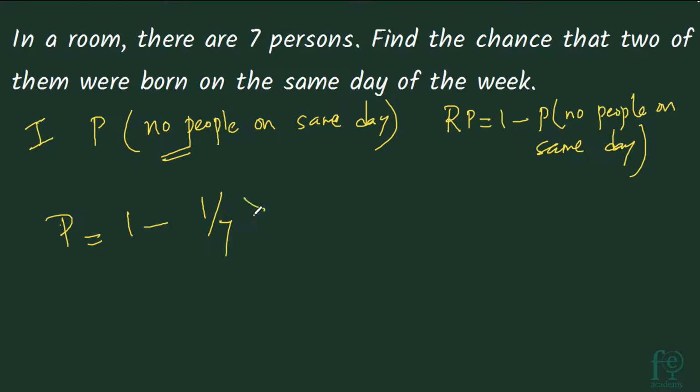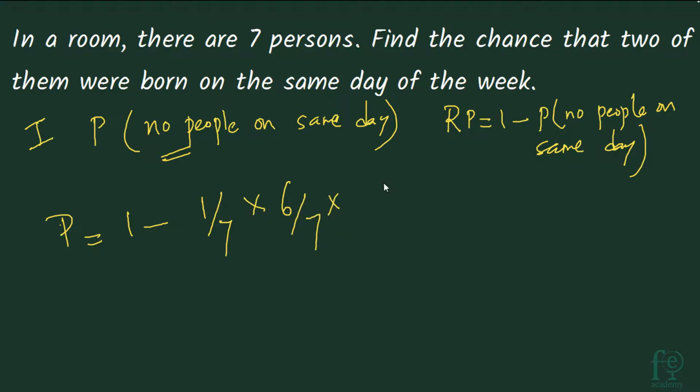Now the second person should be born on any other day other than Monday. Okay, so first person is born on a Sunday. So second person can be born on any other day other than Sunday. So how many favorable events are there? 6. 6 by 7 will be his probability.